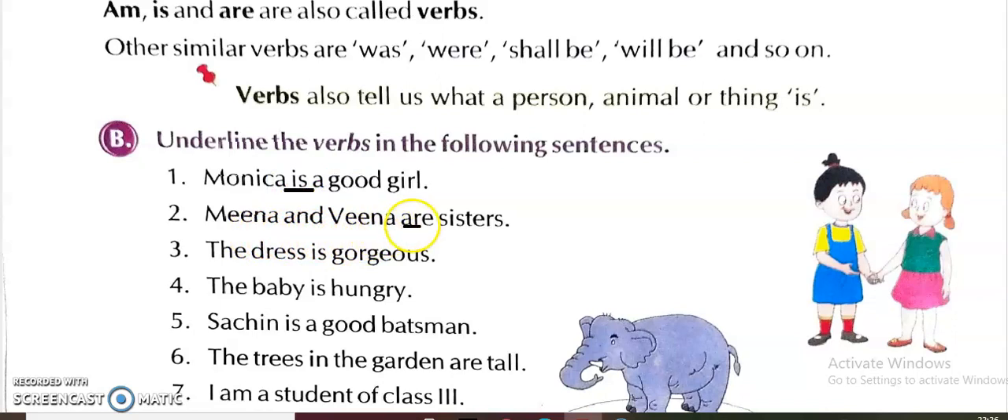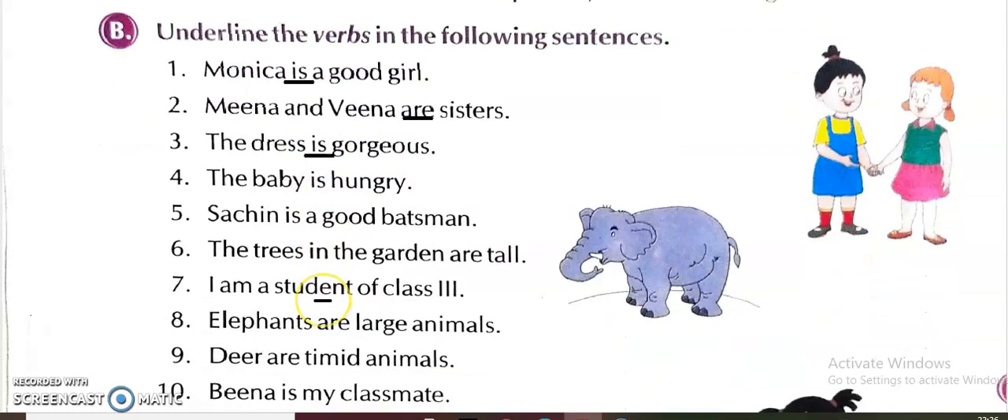Meena and Veena are sisters. So what is the verb? Are. So here you have to underline are. The dress is gorgeous. So here also you have to underline is. Only is, nothing more than that. The baby is hungry. Here it is again is.